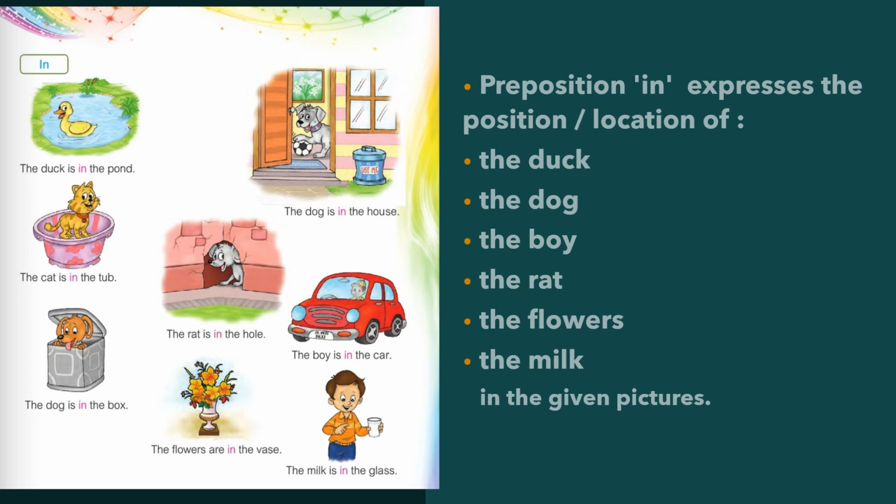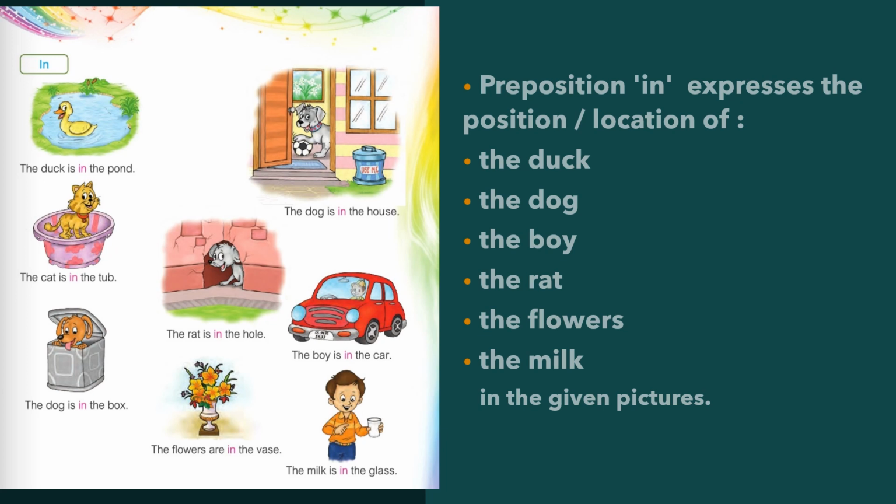The rat, preposition in is telling us that the rat is in the hole. So it is expressing the location of the rat and also telling us the relation between the rat and the hole. Flowers, preposition in is telling us that the flowers are in the vase.